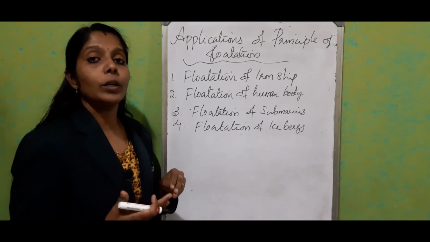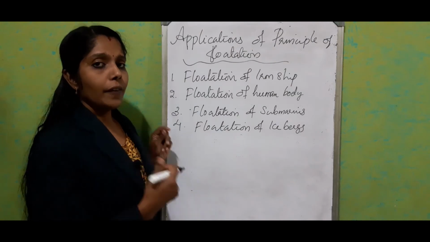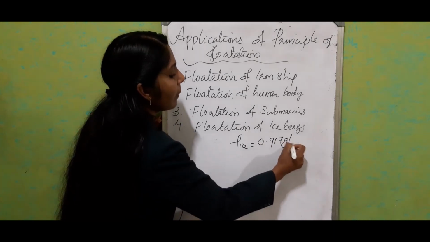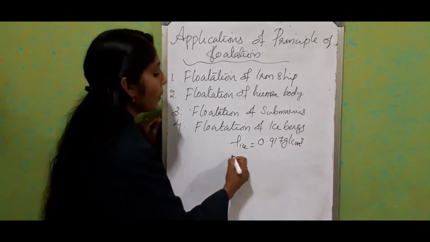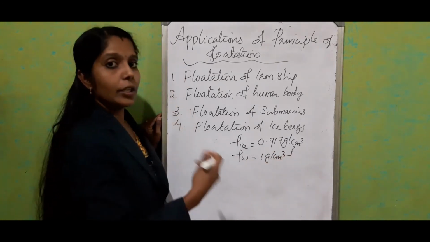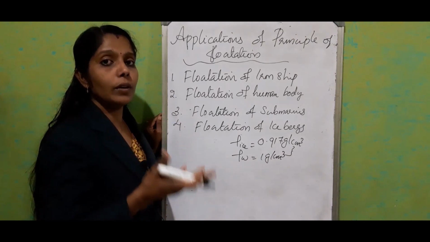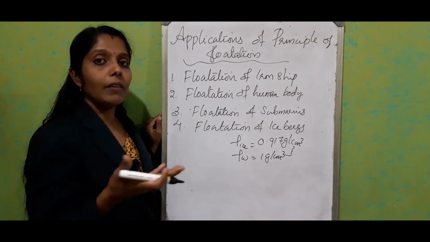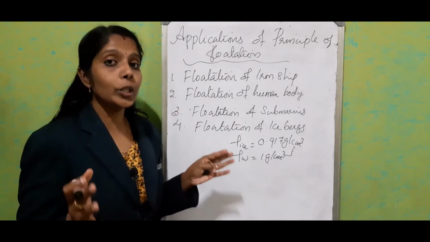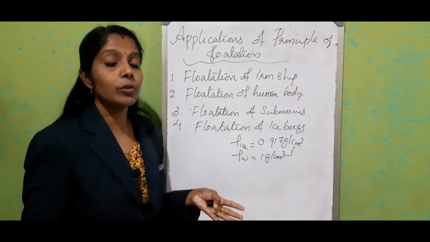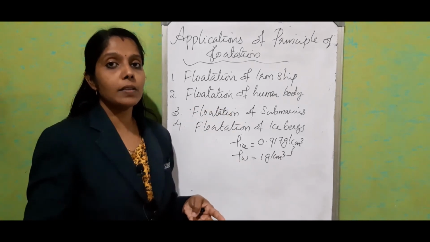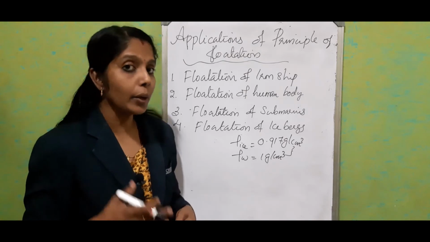Fourth point is flotation of icebergs. We know that the density of ice is 0.917 gram per centimeter cube. If we compare with the density of water, it is 1 gram per centimeter cube. There is a slight difference. Due to that slight difference, the ice will float on the water, but the major part will be submerged inside the water. In sea water, huge masses of ice that we call icebergs are found, but 90% of the part will be submerged inside the water.